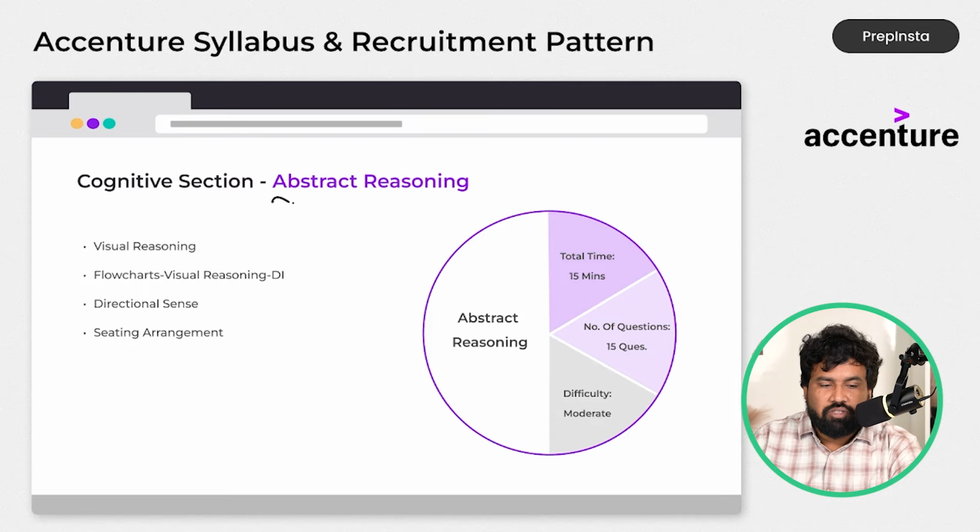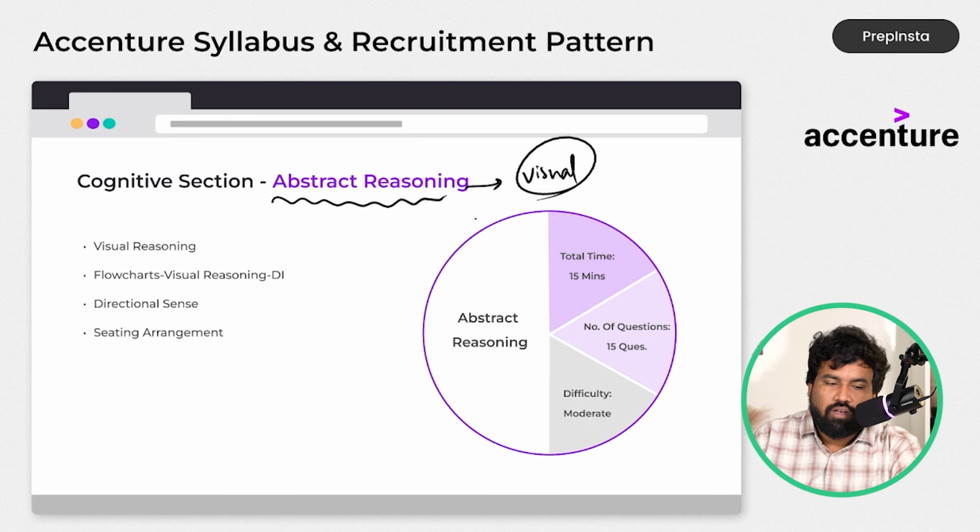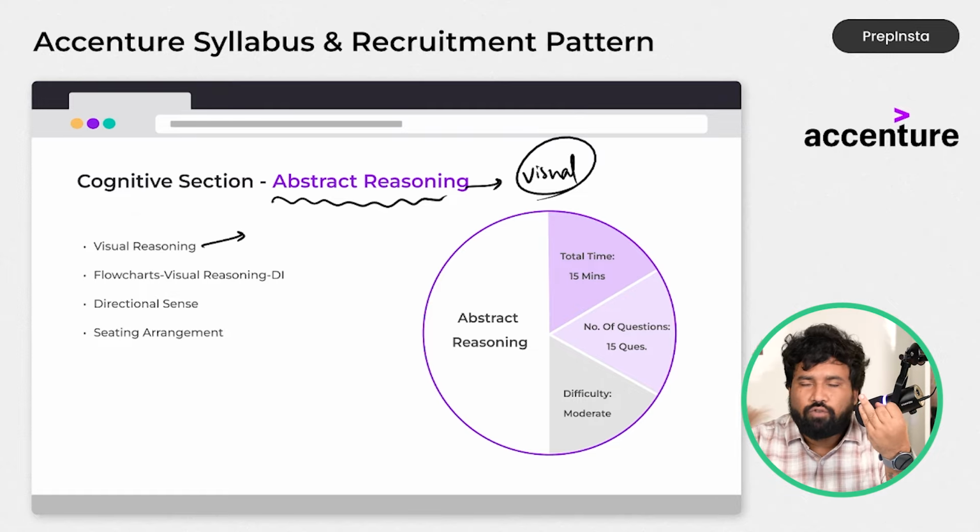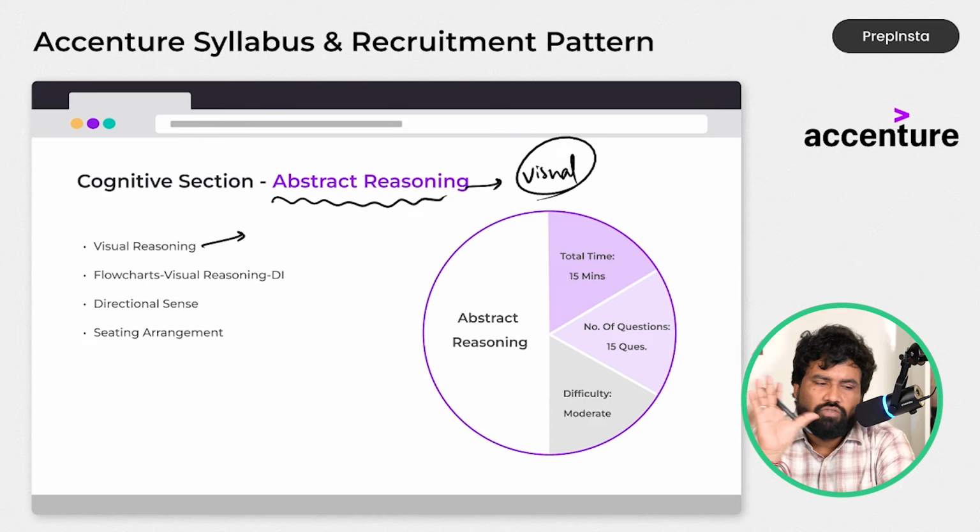And next one, coming to abstract reasoning. Abstract reasoning is all about visual based questions, which consist of paper folds and cuts, cube folding and unfolding, water image, mirror image, abstract reasoning, inductive reasoning. You have to analyze the picture and predict the answer. So all the questions depend on visual reasoning only.